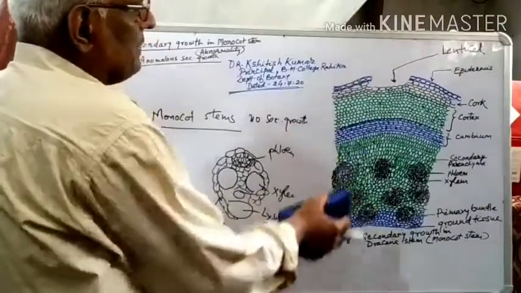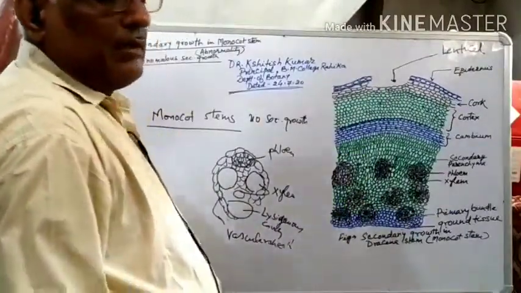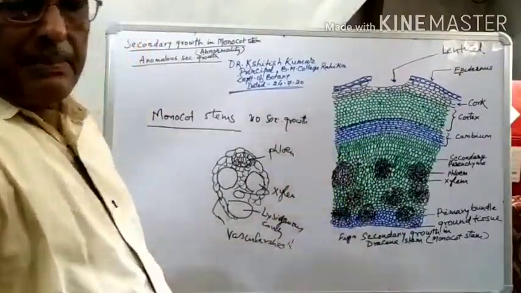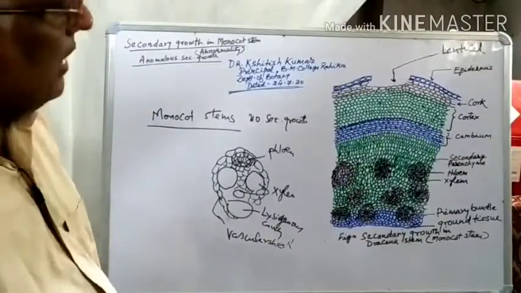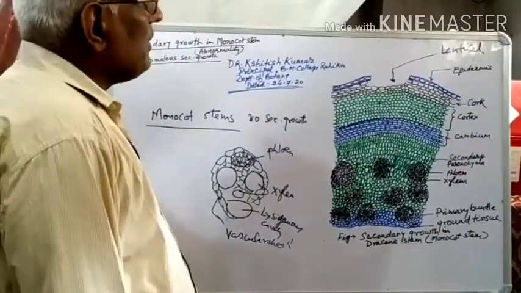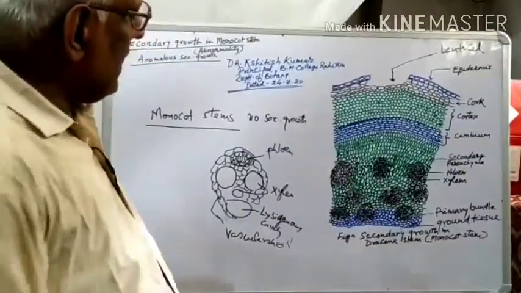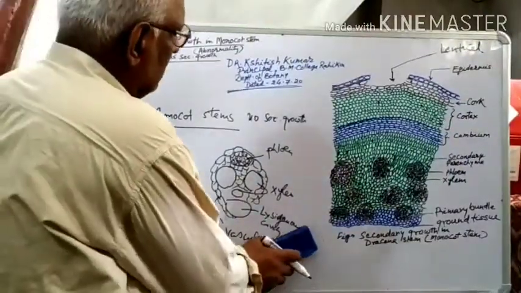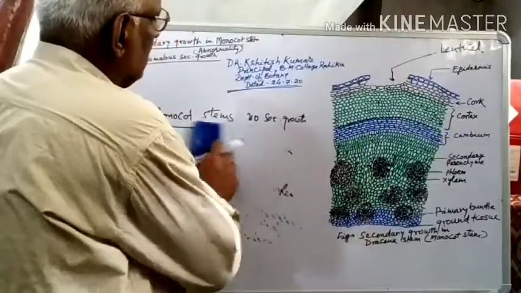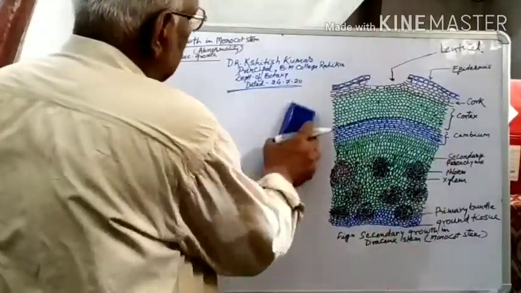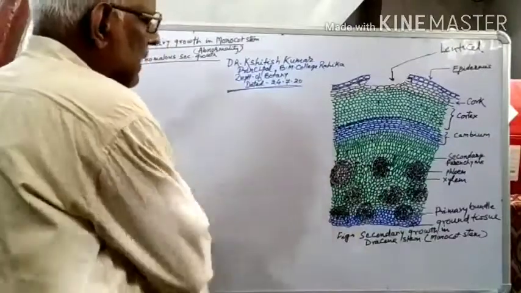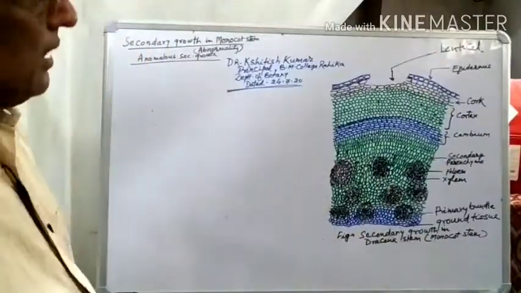But exceptionally, in the Dracaena plant, a plant of family Asparagaceae of the monocot group, secondary growth occurs.